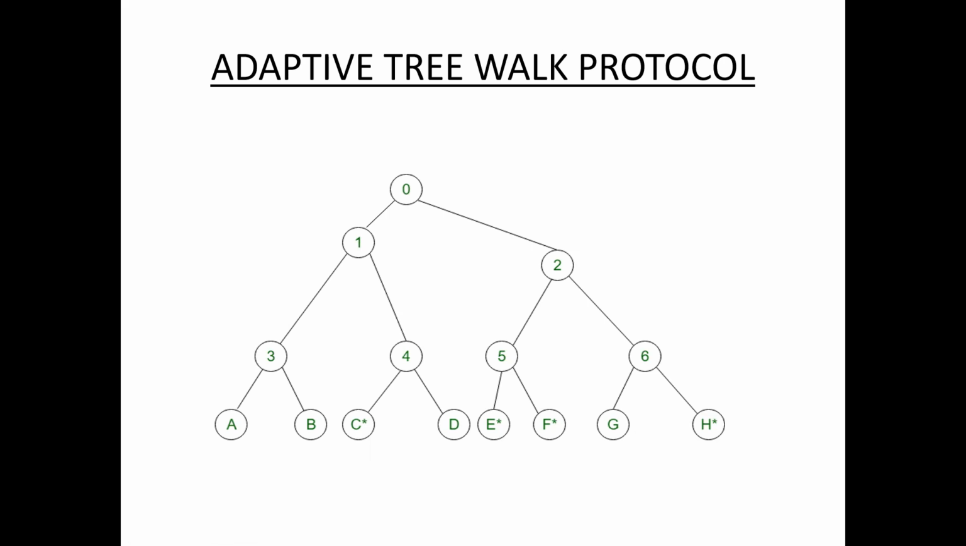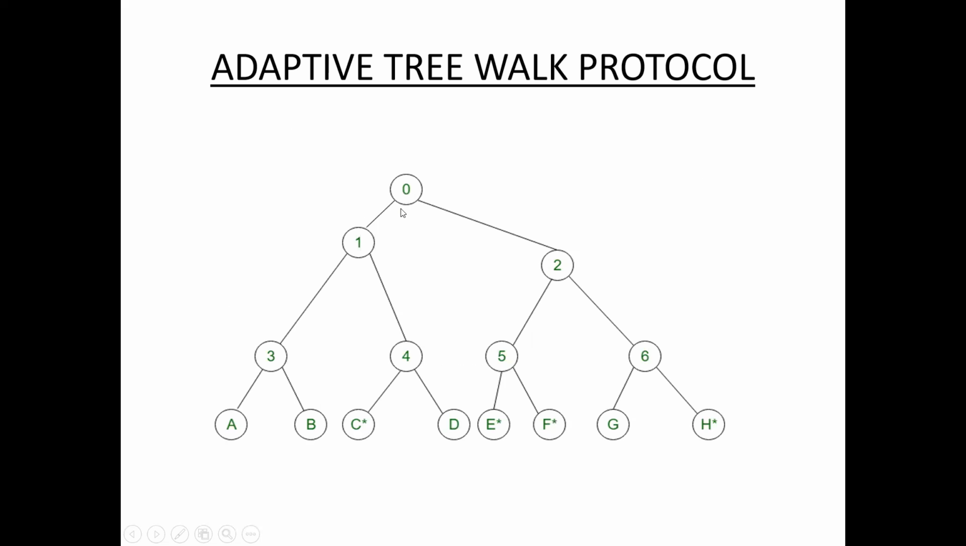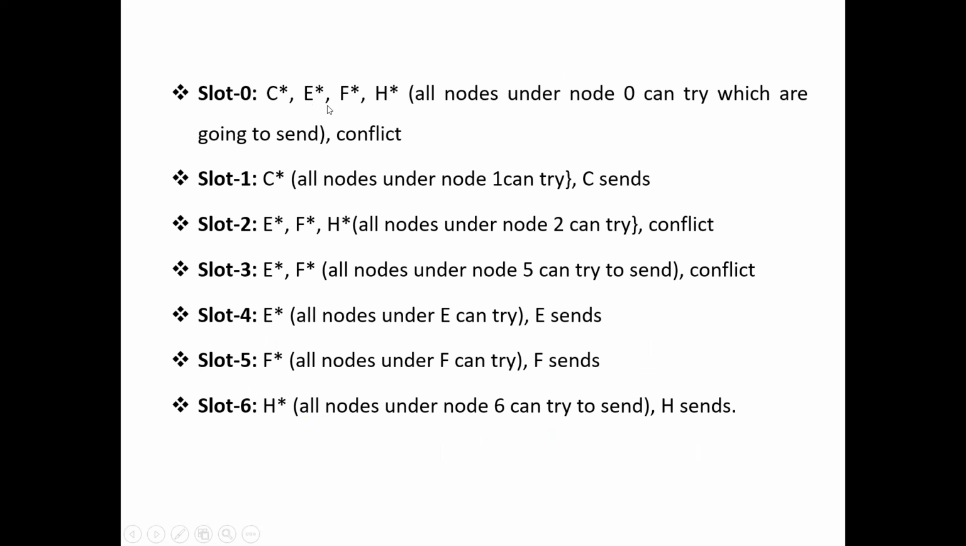Okay, so here slot 0. That means all stations under node 0 can try to send. The stations under slot 0 are C, E, F, H. Okay, there is a conflict, that means multiple stations want to send the data, so there is conflict.